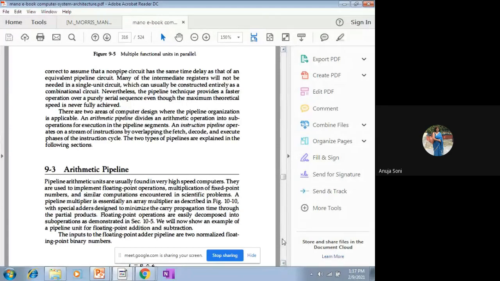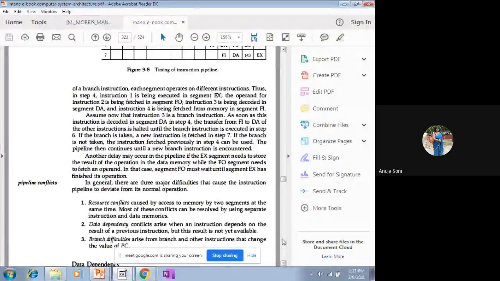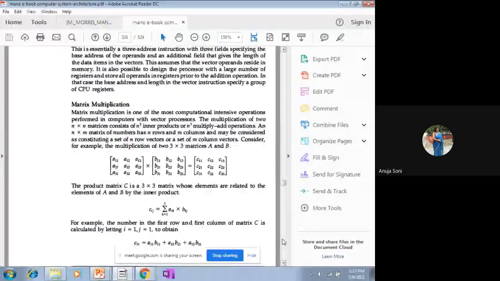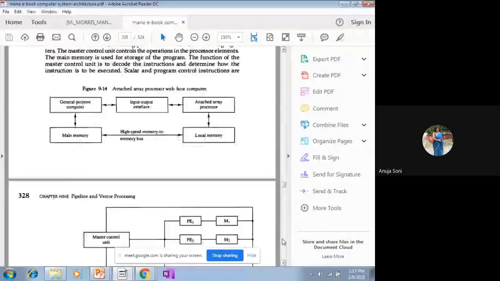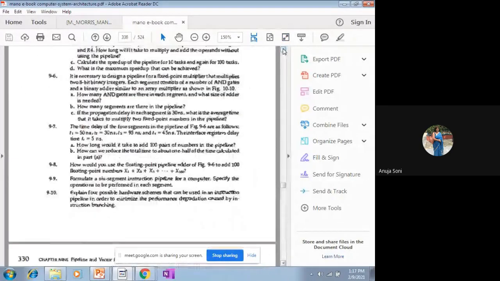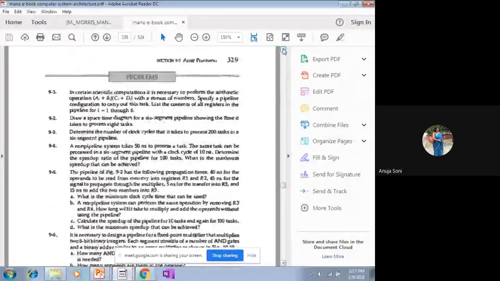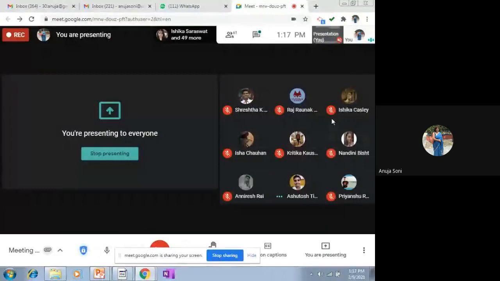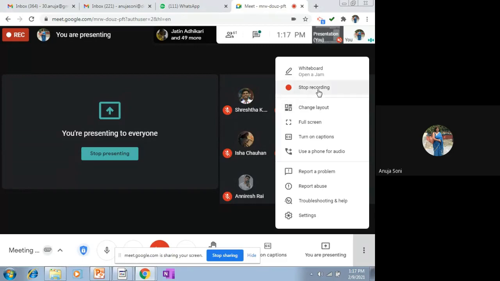Based on the concepts I have told you, you have to solve the back exercise questions that I have already given you in the form of the assignment, from 9.1 to 9.5. So the first 5 questions you have to solve, and you have to submit them to me as the assignment. If you feel any kind of doubts, you can bring them to the next class. And we are now left with a few doubts of your third chapter that you keep on marking. We'll discuss them in the next class.